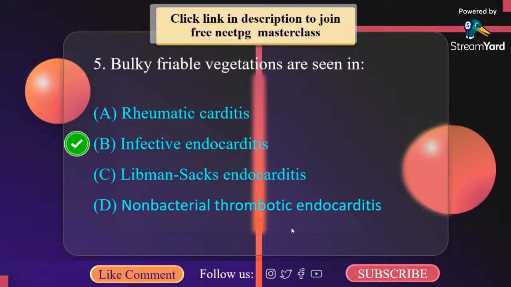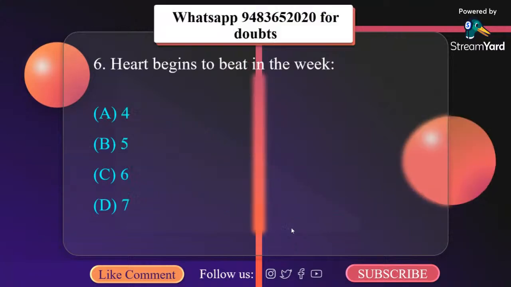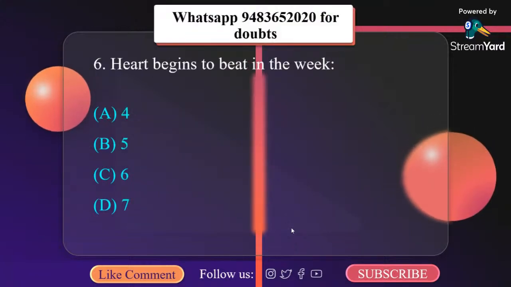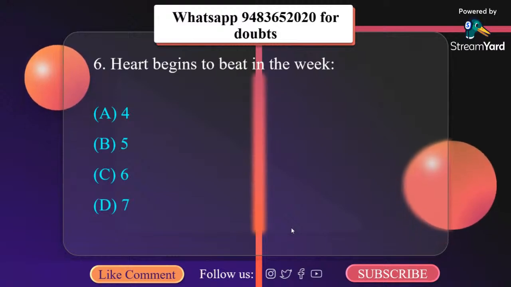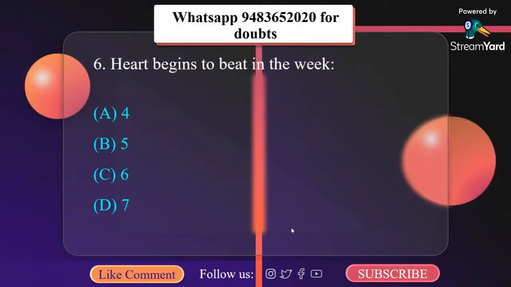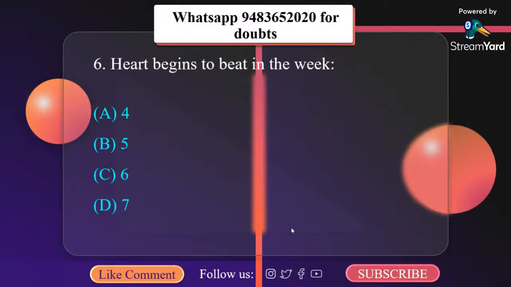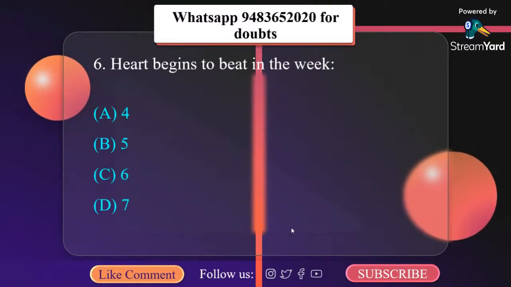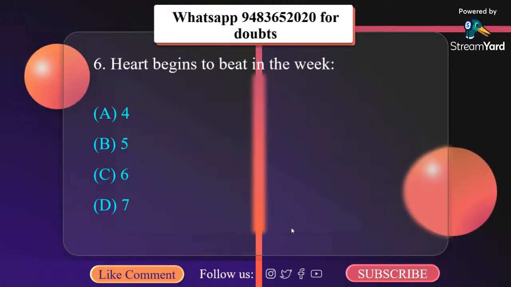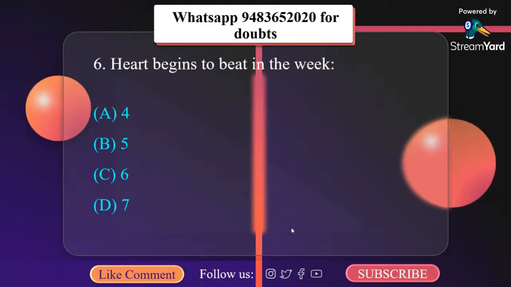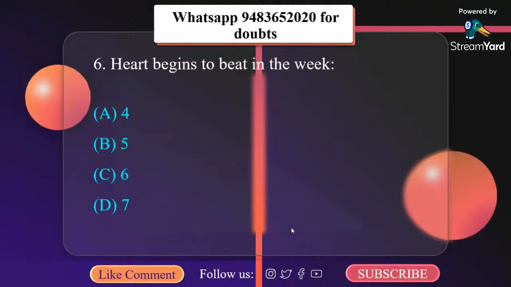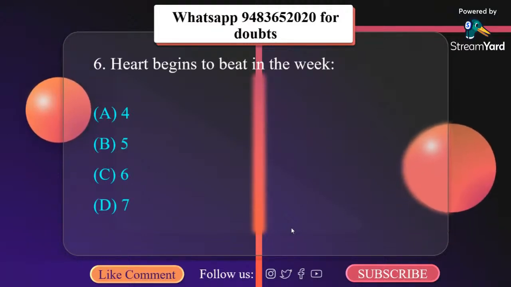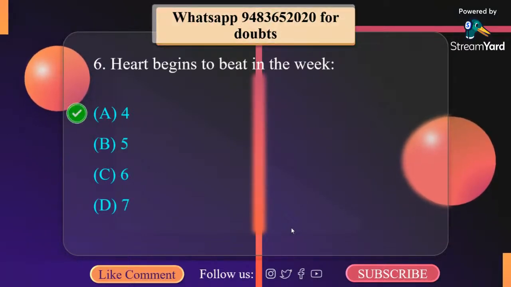Heart begins to beat in which week? A. 4 weeks, B. 5 weeks, C. 6 weeks, D. 7 weeks. It is 4 weeks. Heart begins to beat by day 22 post ovulation and can be detected by Doppler ultrasound. It is week 4 post ovulation or fertilization and week 6 from the last menstrual period. So the heart begins to beat in week 4.